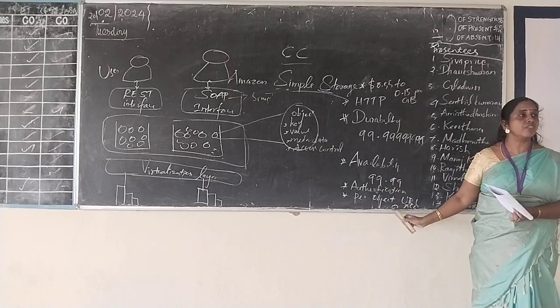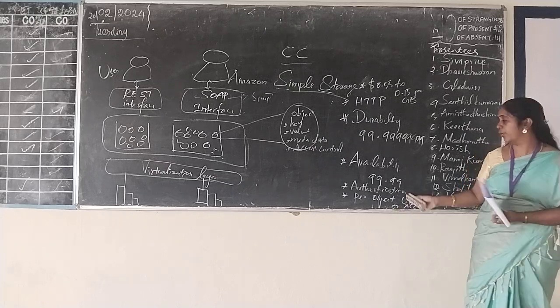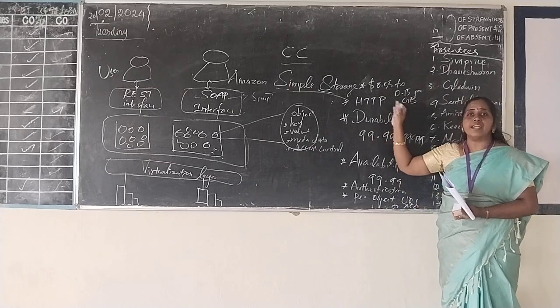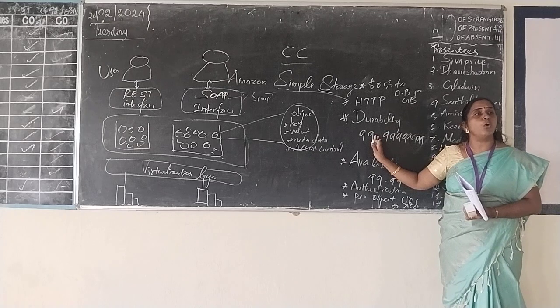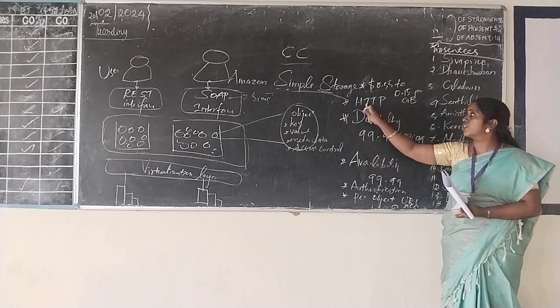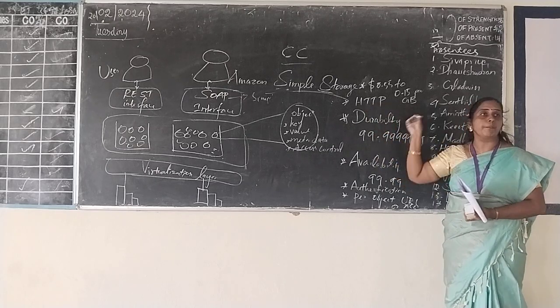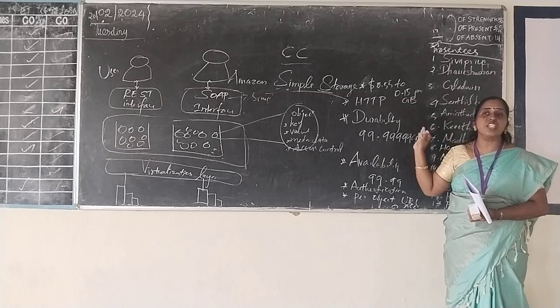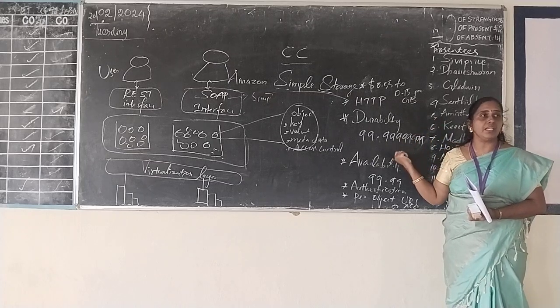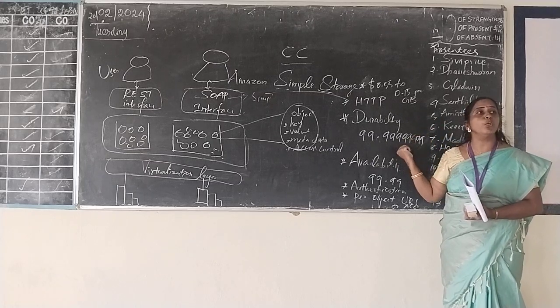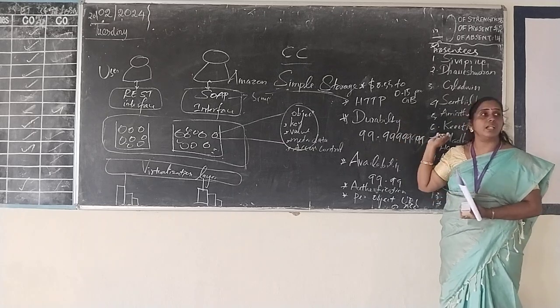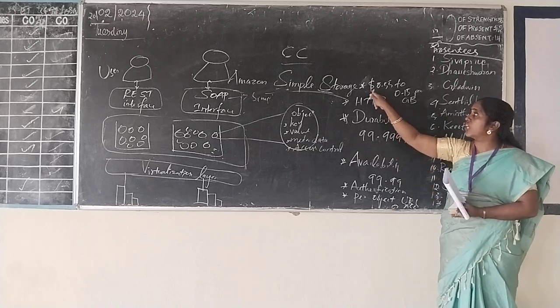ACL represents access control link. Okay. Then the download protocol, the default download protocol for this S3 is HTTP. Then initially 1 GB is provided as a free service. Then if you want to use more than 1 GB, there is some charge.